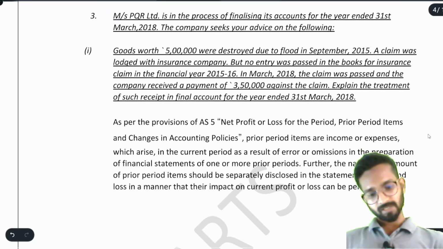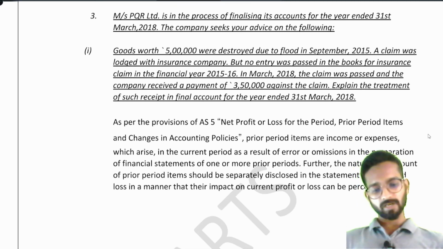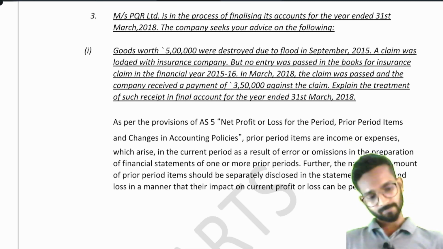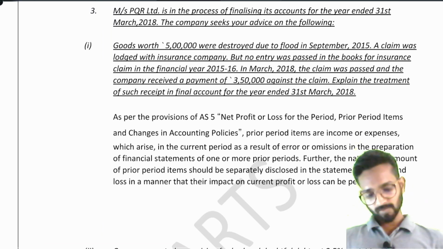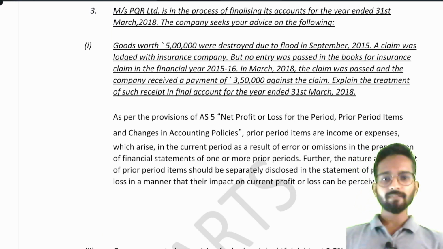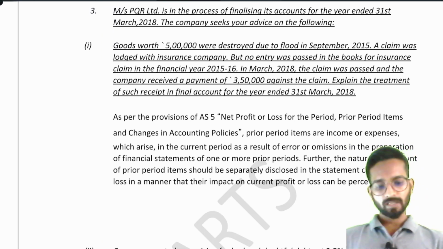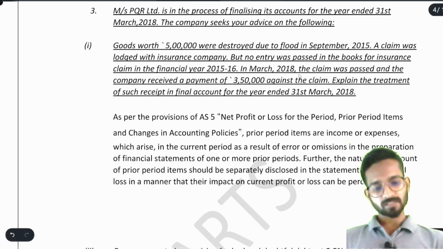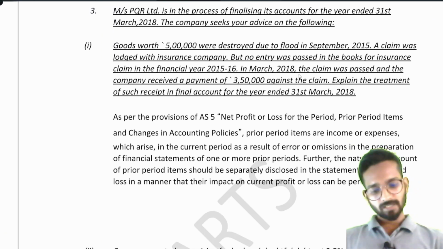PQR Limited is in the process of finalizing its accounts for the year ended 31st March 2018. The company seeks your advice on the following. See, what does the first part say? Goods worth 5 lakh were destroyed due to flood in September 2015. A claim was lodged with the insurance company, but no entry was passed in the books for the insurance claim in the financial year 2015-16.